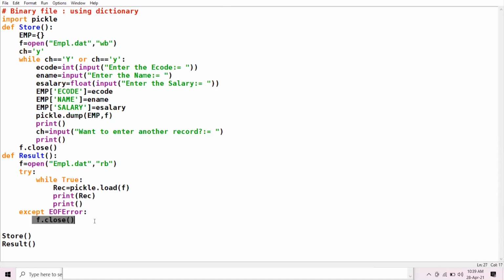If runtime exception arises, what to be done? If this exception arises, we are to close the file. Okay? Am I clear? Class, am I clear? Let us run this code.